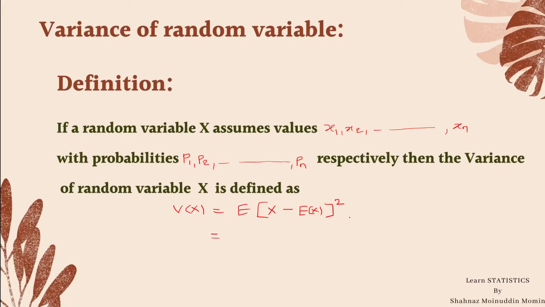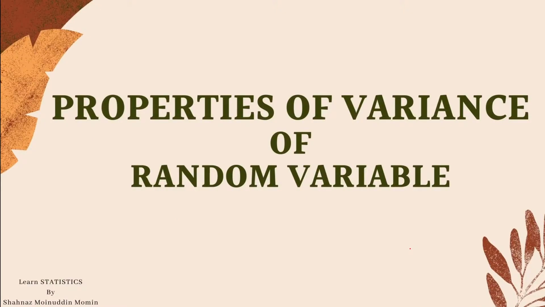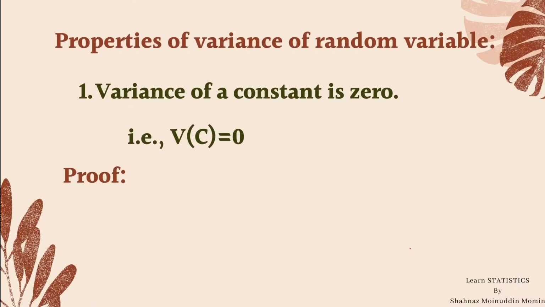After simplifying this square bracket, we get the simplified form of variance as expectation of x square minus expectation x bracket square. This is another form of formula of variance. This form is very useful while calculating the examples of a random variable. Now we shall start with the second point, properties of variance of a random variable. So let us start with properties of variance.